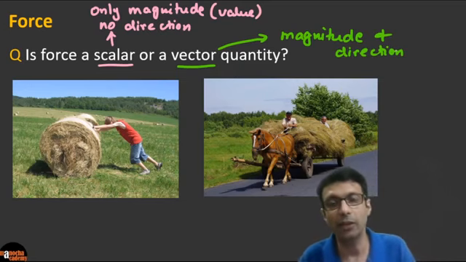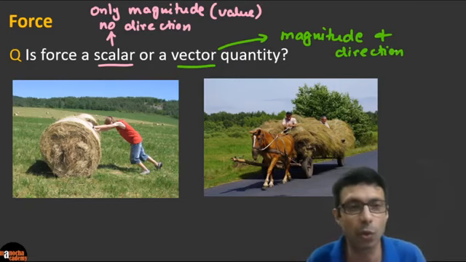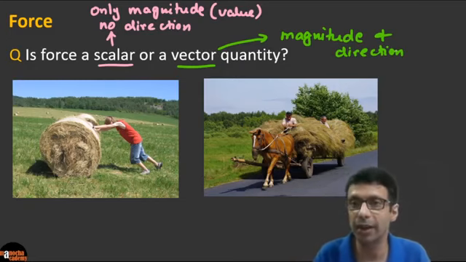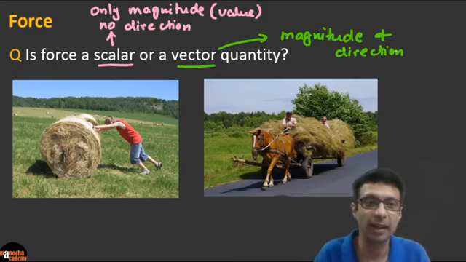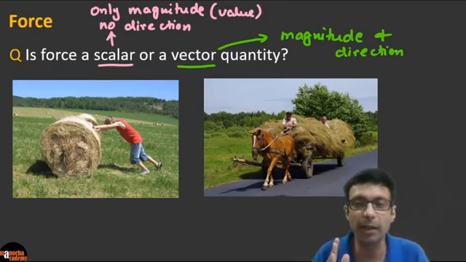Similarly, mass, 5 kg, has no direction, right? But what about vector quantities? Like we know velocity, right? 20 meters per second, and we can say a car is moving at 20 meters per second, let's say to the north. So it has both a value and a direction.